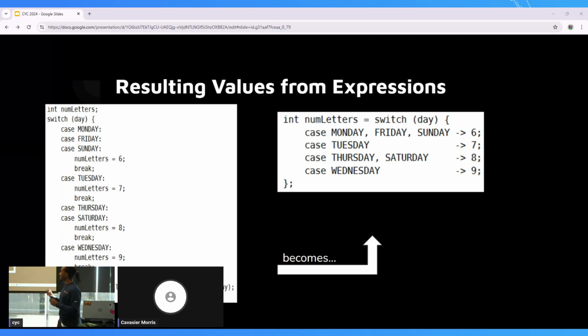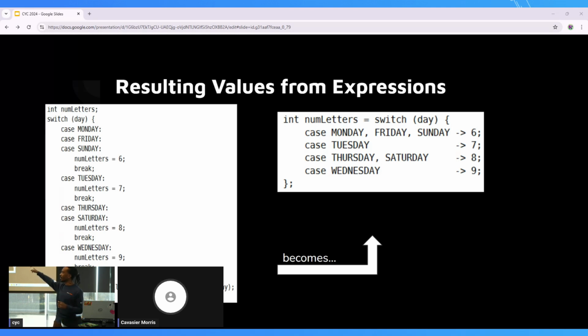Now, as this continued to progress, specifically with returning values with switch expressions, they are exhaustive. So in this case, I think I took this from the JEP itself. And JEP is a JDK enhancement proposal. That's how new features end up in later JDK versions. But it returns this value, and I'm assuming this is an enum of all 7 days of the week. So in this case, every single day of the week is here, and that will come into play later for pattern matching, but I just wanted to mention it now.